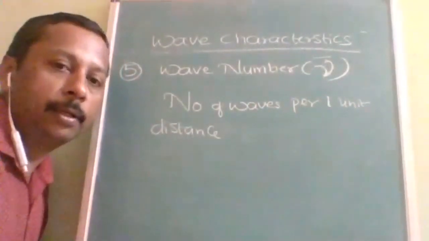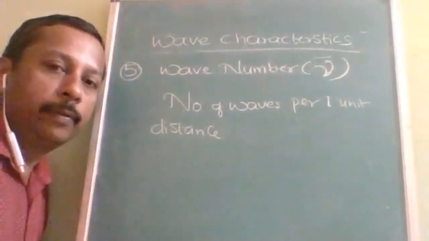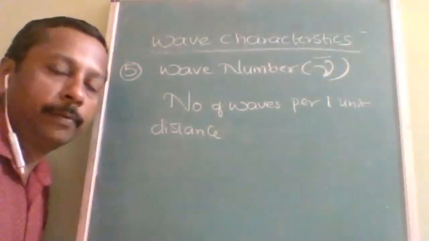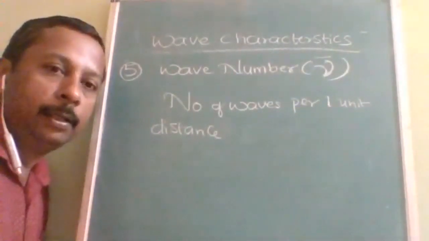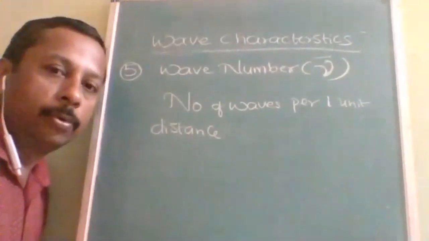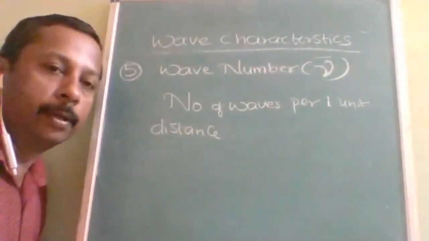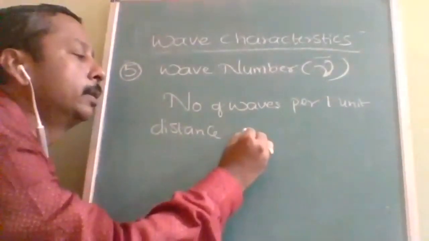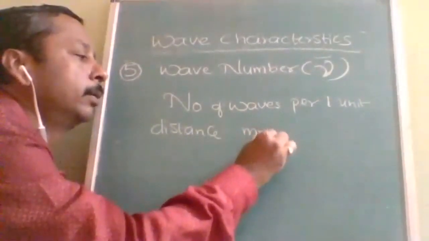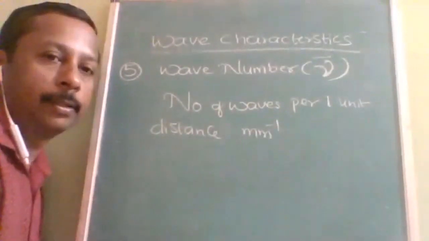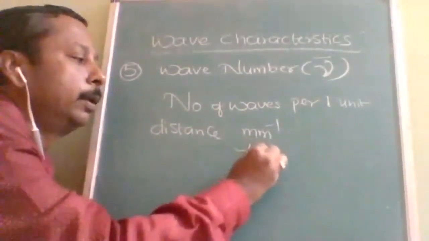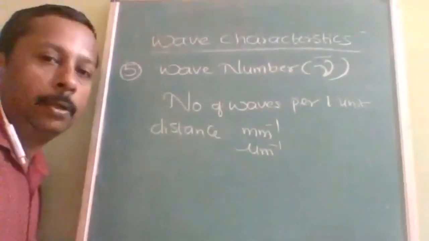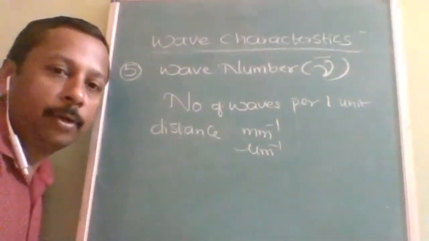So they are just the reciprocal of the wavelength, because meter, centimeter, they are all wavelength units only. So now we will take the reciprocal of the wavelength. If we took it as a millimeter, then it is millimeter inverse, micrometer inverse. So the definition also we can modify.